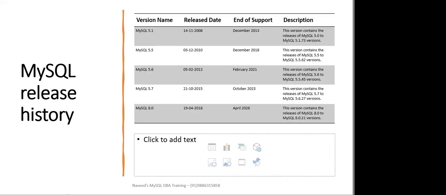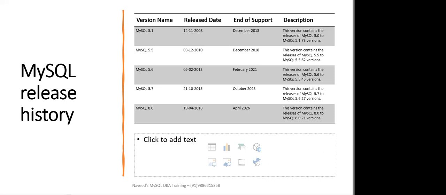Now let's have a look at the MySQL release history. Version 5.1, the commercial version, came into existence in November 2008, and the end of support was 2013. This version line contains the releases from MySQL 5.0 to MySQL 5.1.